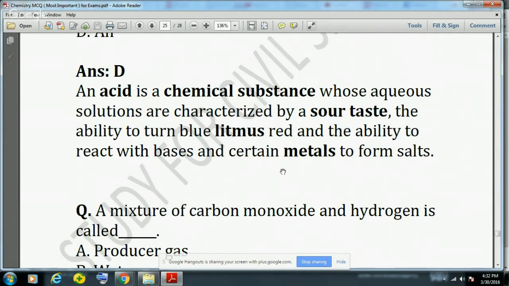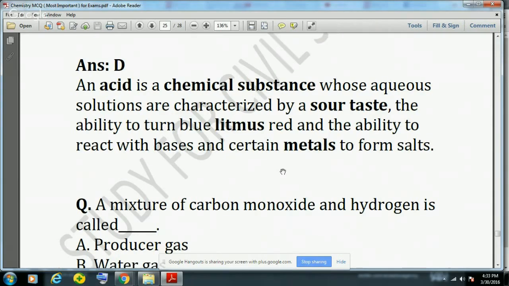Base will turn red litmus blue. If you remember ABR, you can also remember the base because the reverse of acid will be the base.